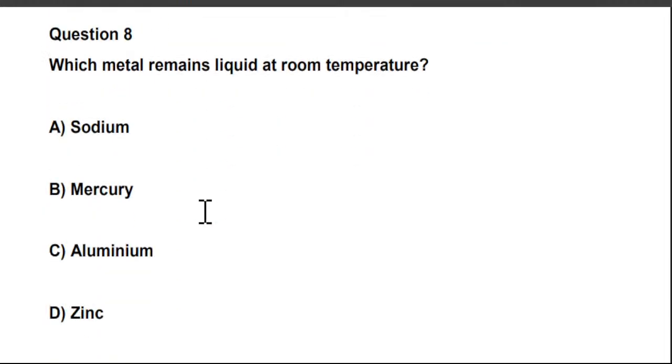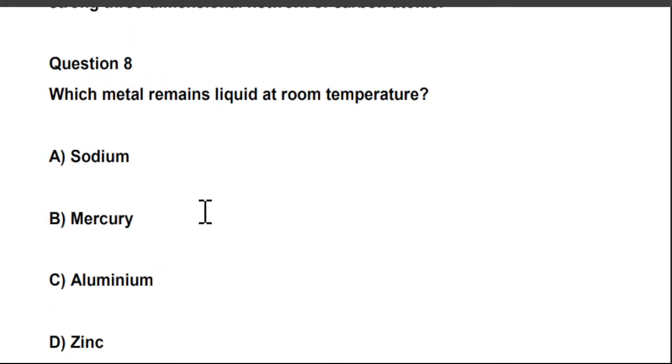Next question is, which metal remains liquid at room temperature? So there are four options given. You have to choose the right one. A. Sodium. Do you think that sodium remains liquid at room temperature? Whether it is mercury or aluminium, and D is zinc.